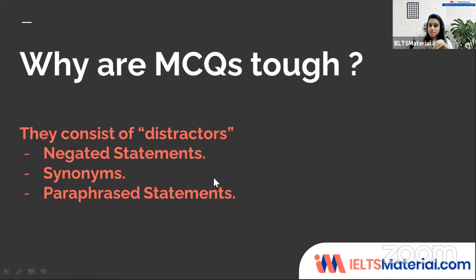Now comes the third type of distractor, which is paraphrased statements. Again, it's not necessary that the question will be worded the same as what the speaker is saying. It won't be in the same tone. A lot of times students make mistakes here because they cannot understand that the statement is paraphrased, and so their focus is on looking for the statement that is similar to what is being said in the audio. This makes a very big difference, and this causes a lot of difficulty to the students.